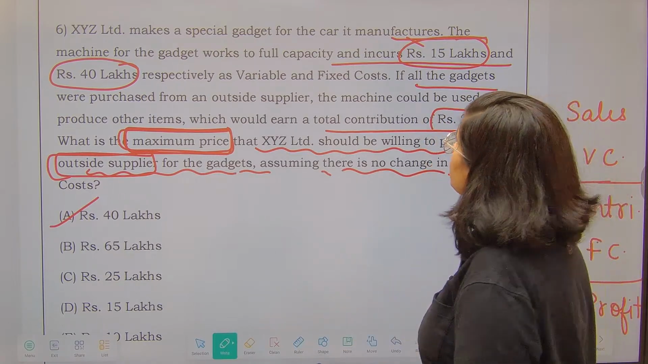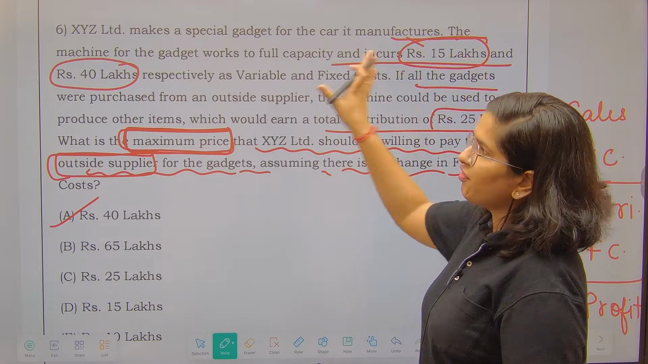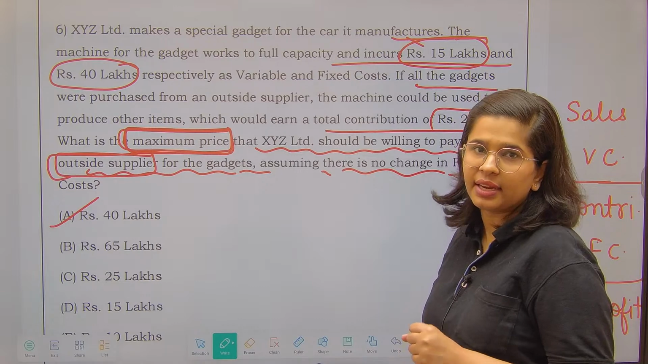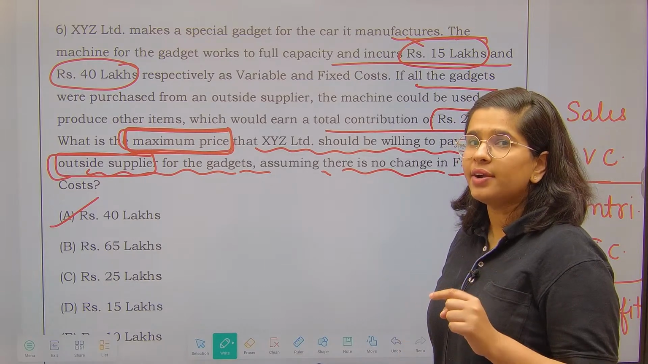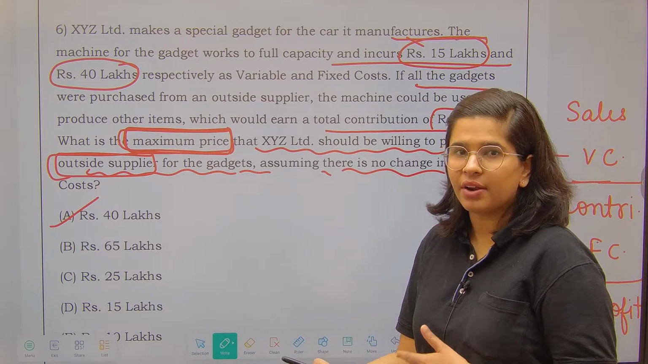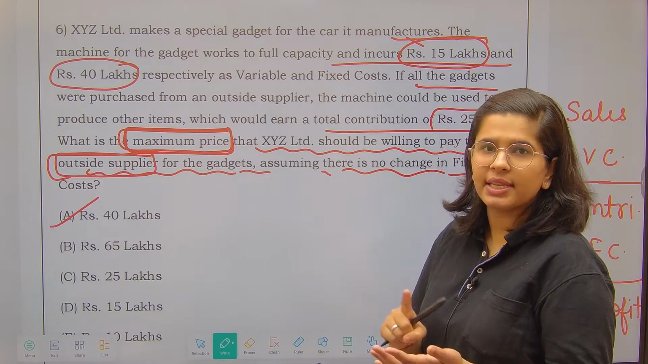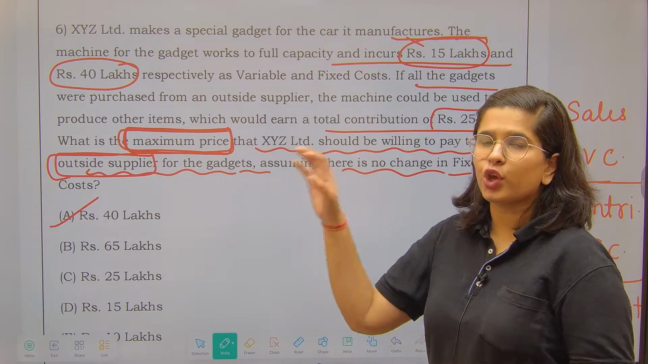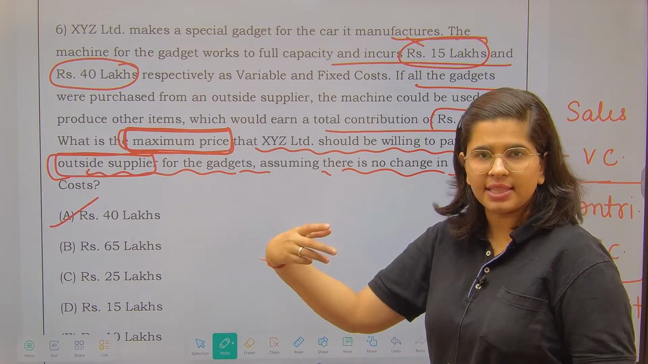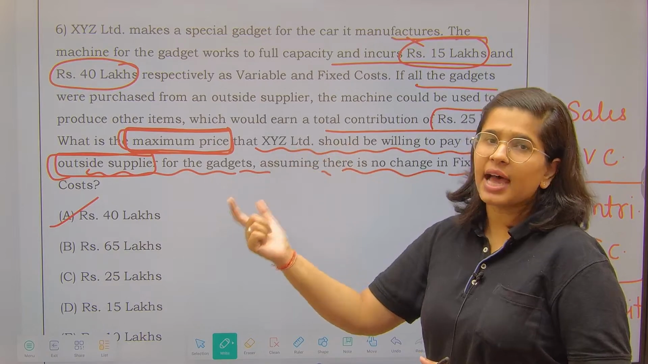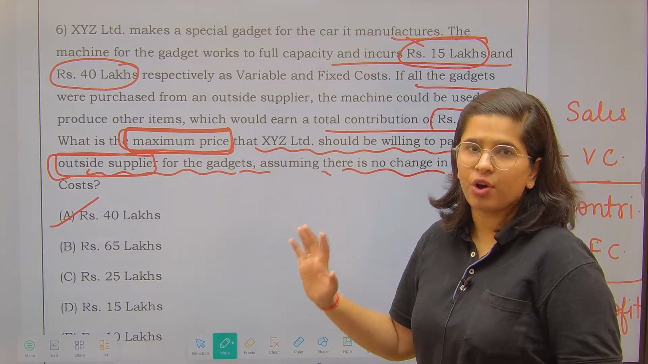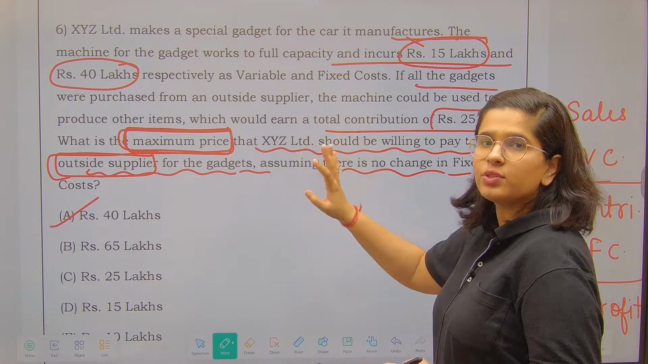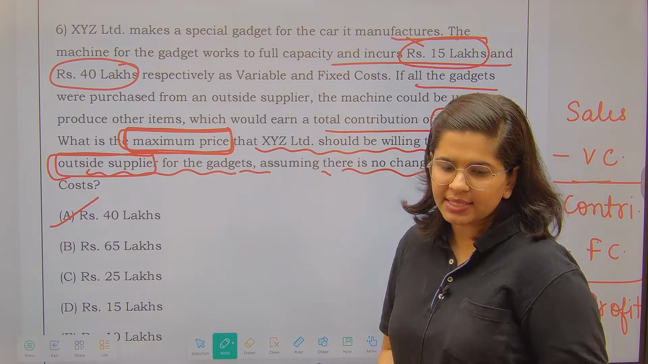In order to produce the products, you were incurring 15 plus 40, that means 55 lakhs. Variable costs are incurred when the machinery is being run, when you have to apply the raw material, all of that. Now you are not going to do this, you are just going to procure that material from someone else. That person is going to produce the gadget for you. So whatever is your total fixed cost, you say that this is the maximum price that I am going to give you.